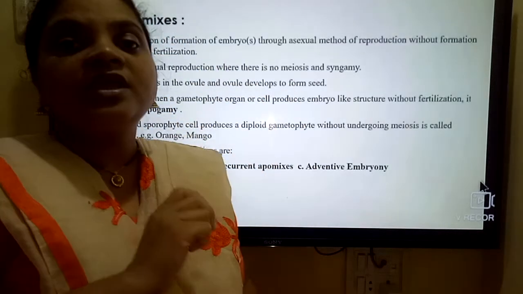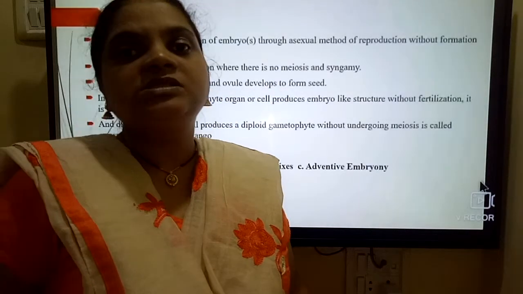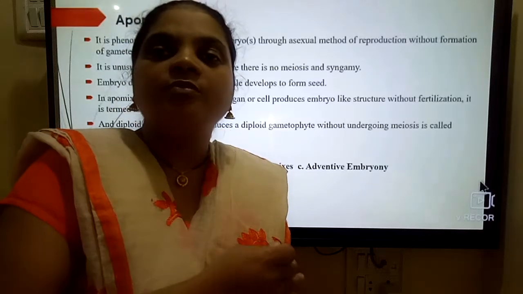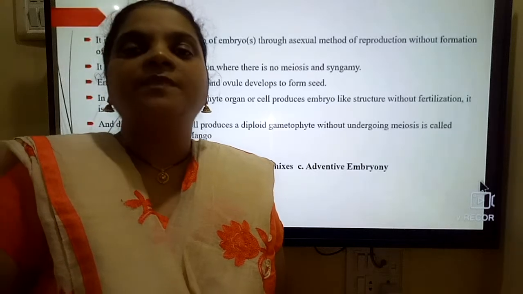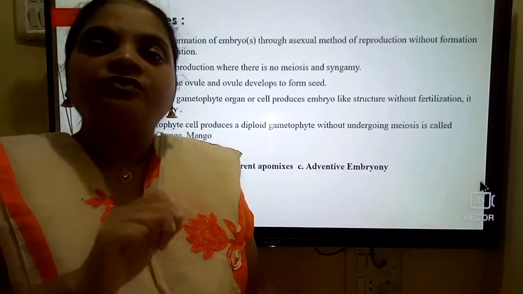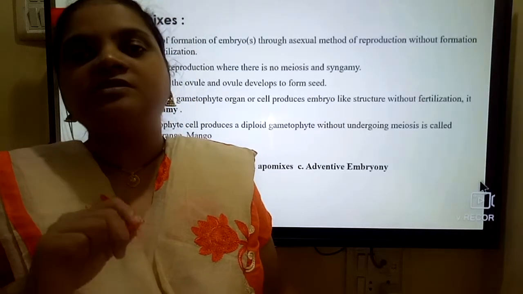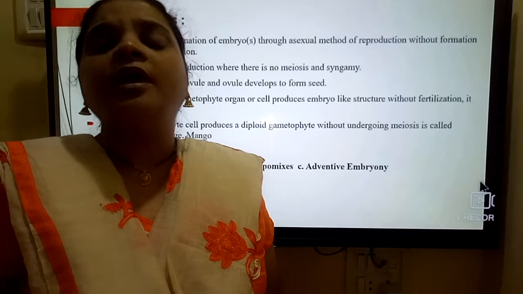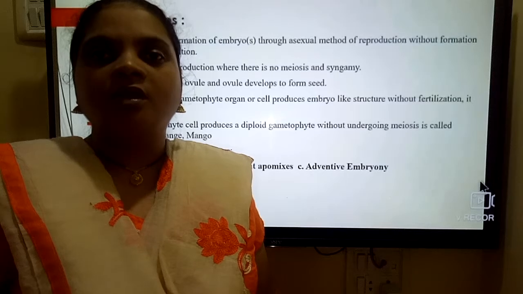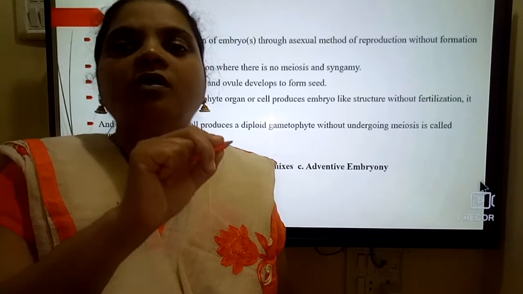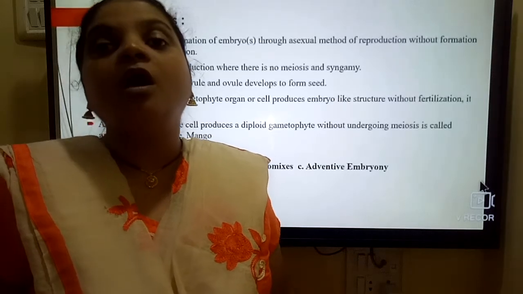Generally, the embryo develops from the ovule, and the ovule develops into the seed. Now, if a gametophytic cell or gametophytic organ or any other cell develops into the embryo without fertilization, that is called apogamy. Why? Because a gametophytic organ or cell develops into the embryo. That's why it is called apogamy.